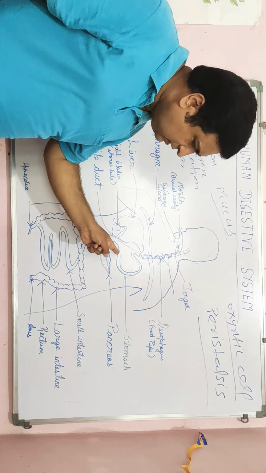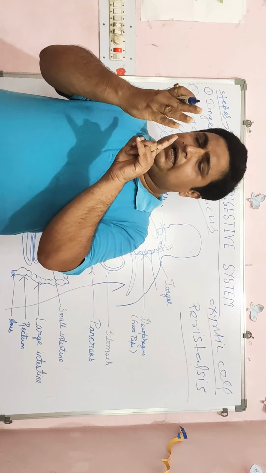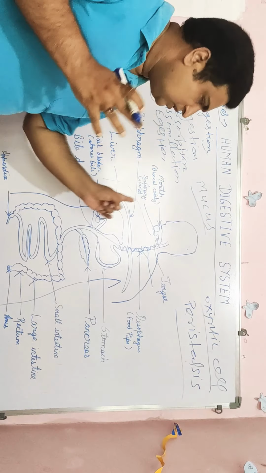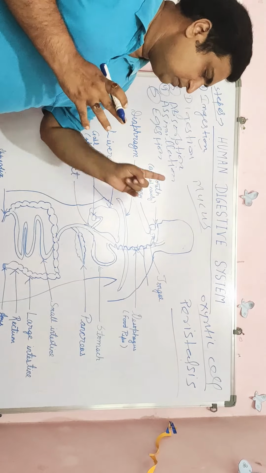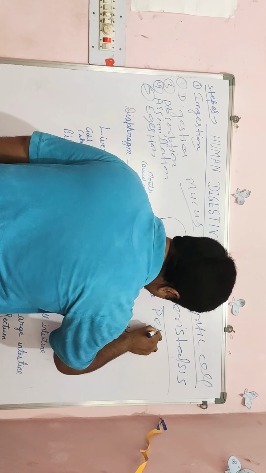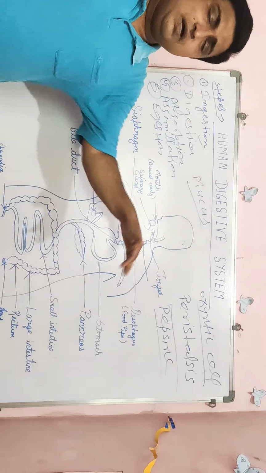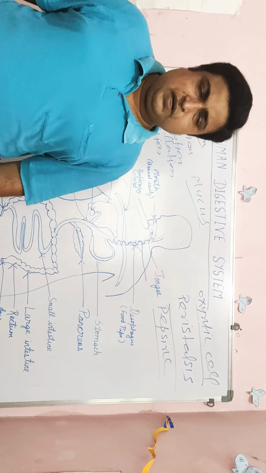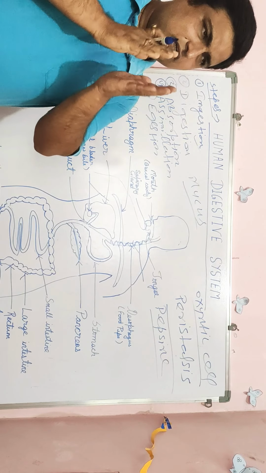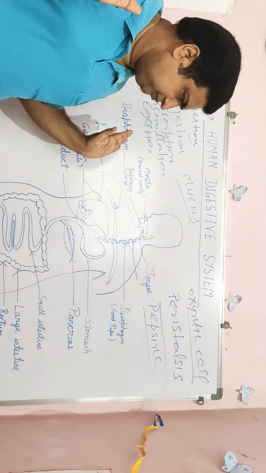The stomach secretes three things. One is HCl, that means hydrochloric acid. Second is mucus, which develops a protective layer around the stomach. And the third thing is pepsin. This pepsin breaks down protein substances into amino acid form.